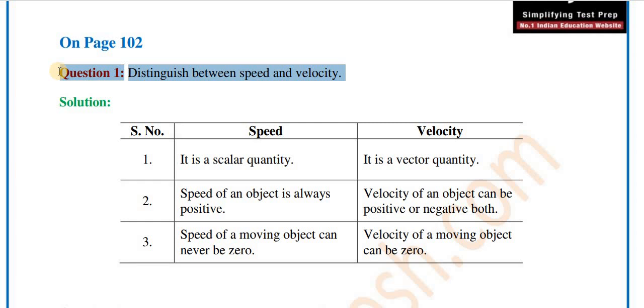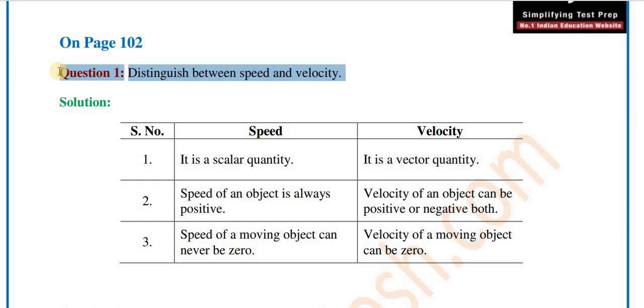And velocity is a vector quantity because velocity depends on the displacement, and displacement is also a vector quantity, because for the explanation of displacement we require a direction as well as the magnitude.